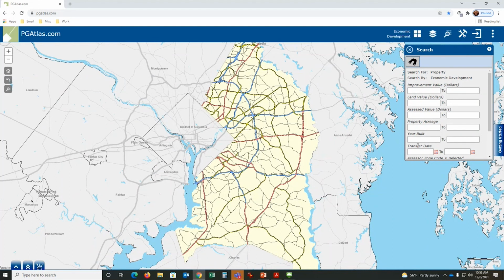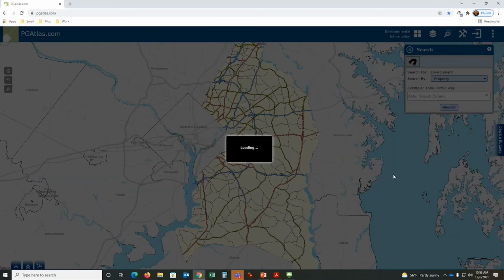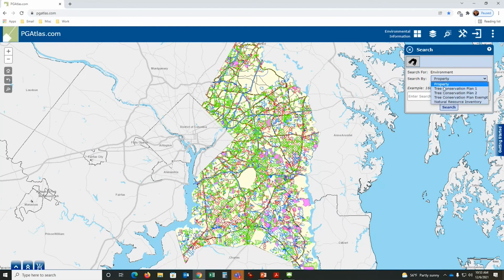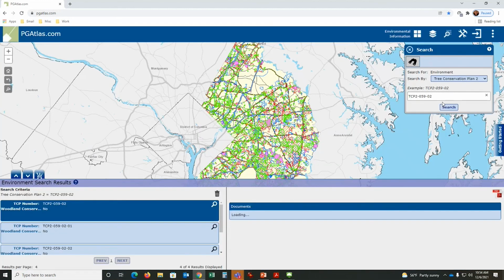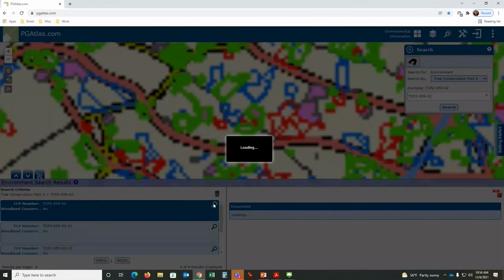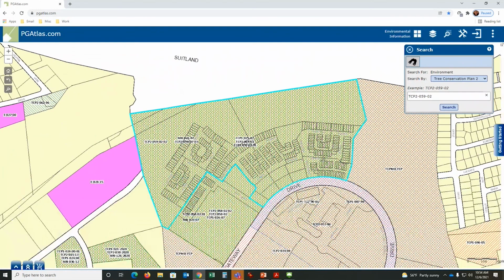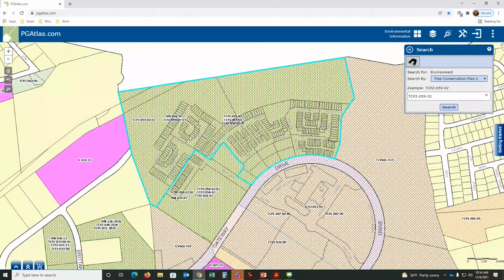It's just outside of PG Atlas, so you don't have all the additional tools on there. Environmental information. If you want to know where Tree Conservation Plan 2 is, you can click here. There they are. I can zoom in here, and there's a Tree Conservation Plan 2.